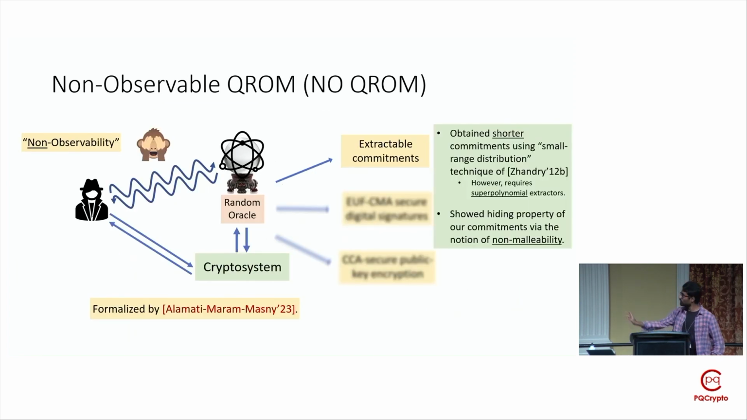All right, so I will conclude this section on extractable commitments by noting that in our work, we obtain further shorter extractable commitments where we used an alternative technique of Zandri called small range distributions. But one downside of this commitment is that for perfect extraction, we need relatively inefficient extractors. Also in this talk, we haven't discussed hiding at all, but in our work, we formally show hiding by first proving that our commitments satisfy a so-called non-malleability property, which in turn implies hiding. Again, details can be found in our paper if you're interested in this sub-area.